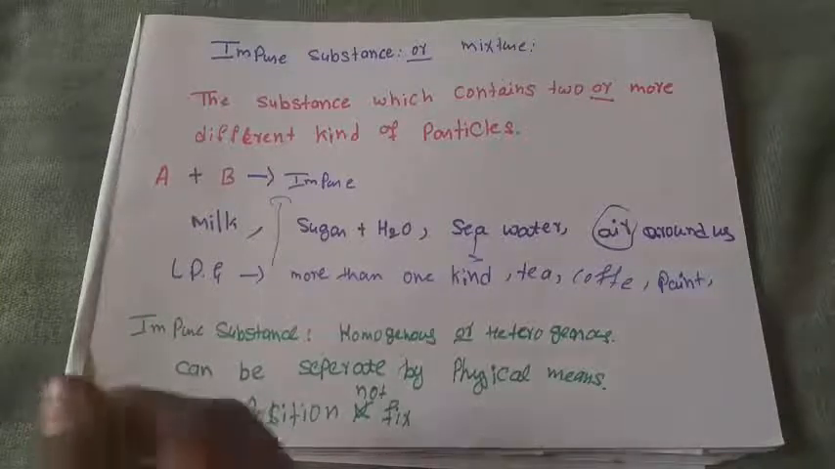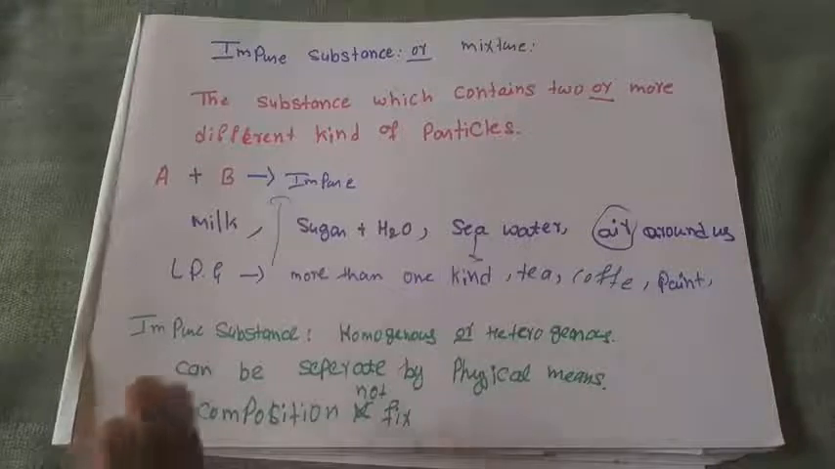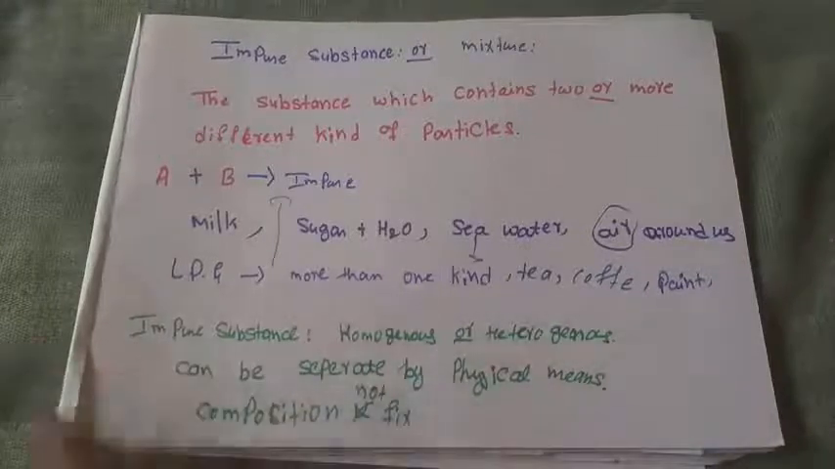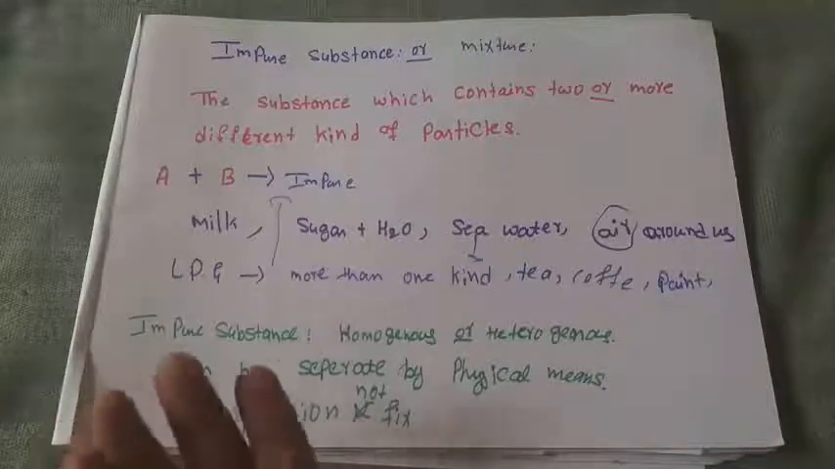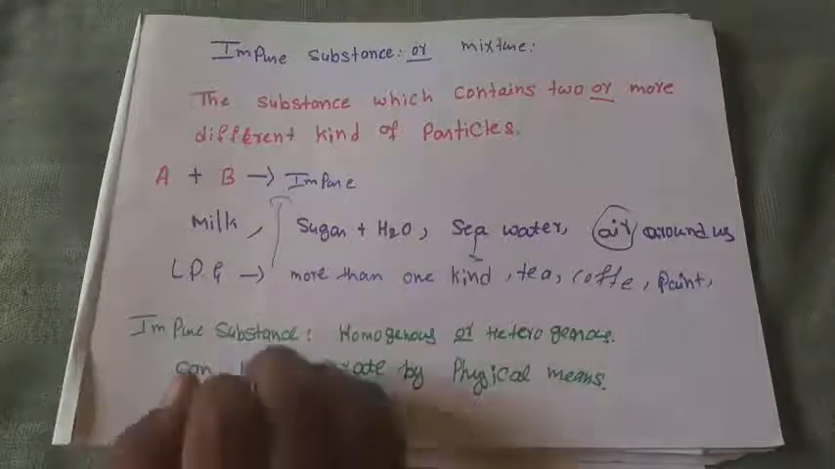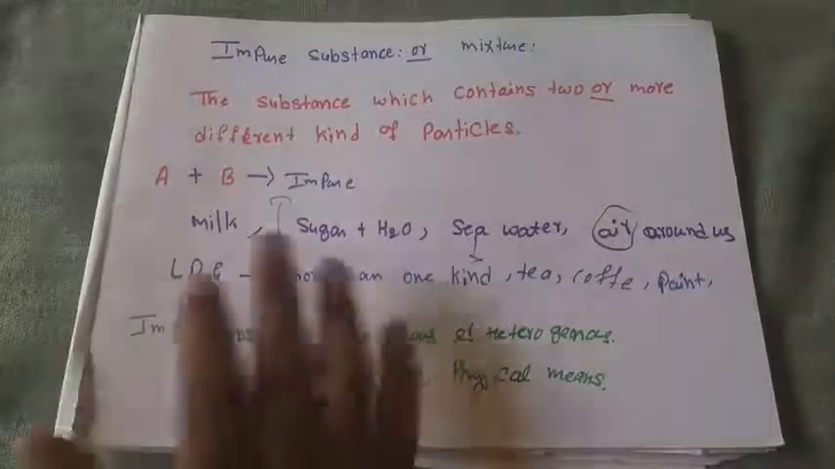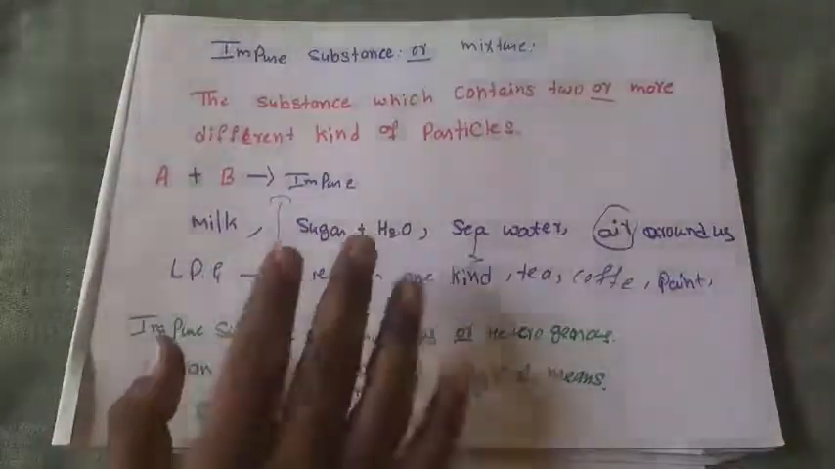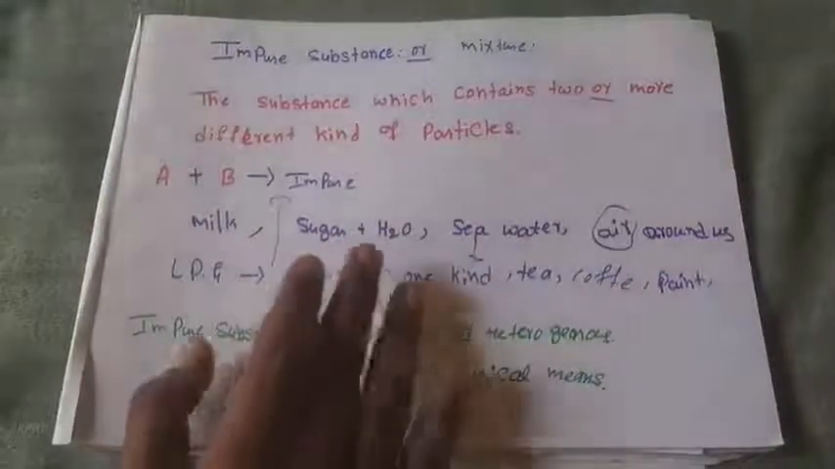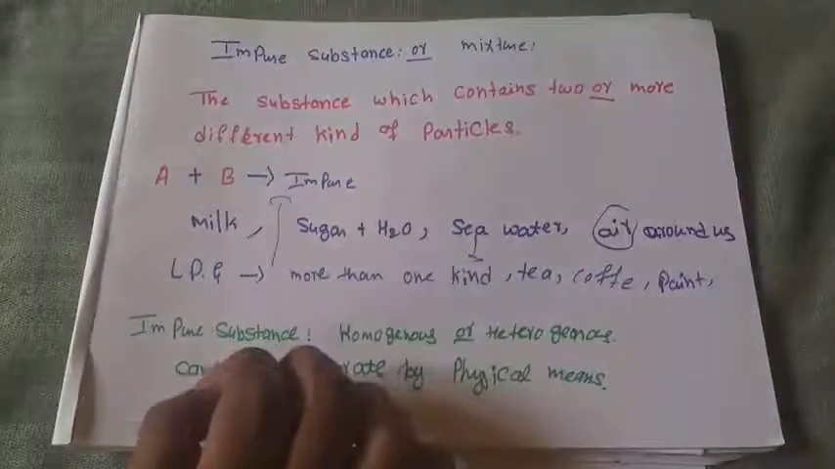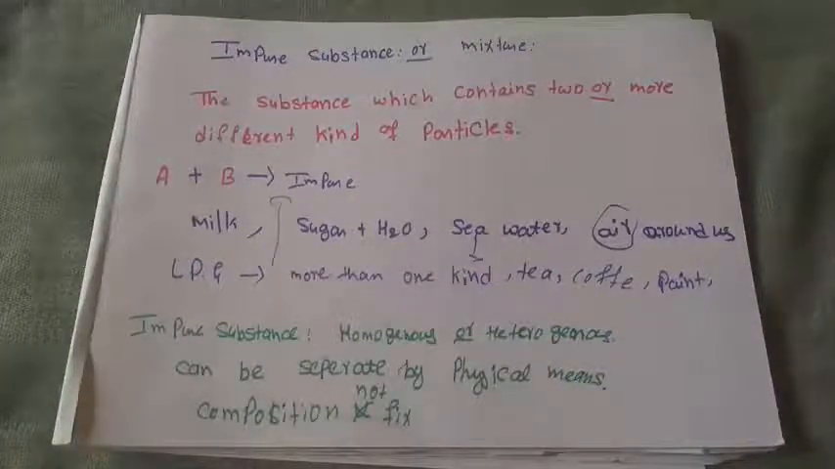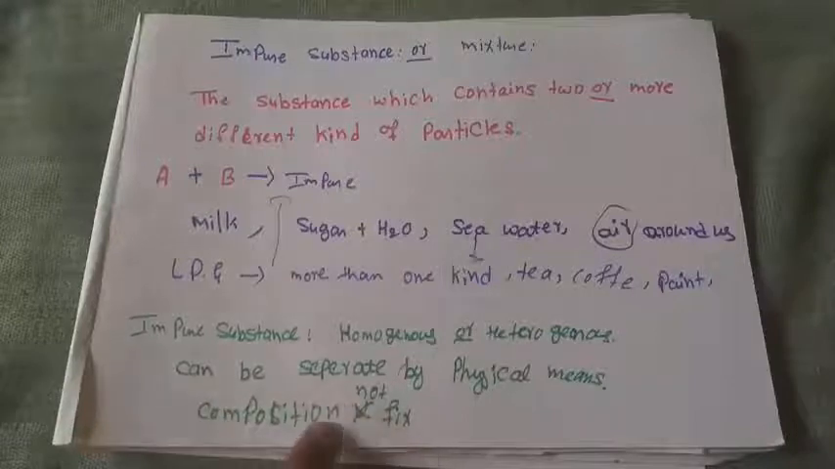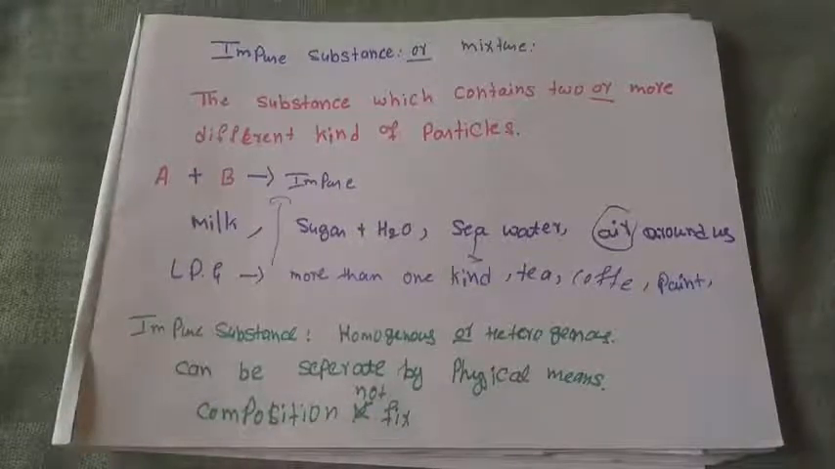Because of that, the melting point and boiling point of these mixtures change with time or with any other criteria. But in a pure substance, the melting point and boiling point do not change. Just consider water. The boiling point of water is 100 degrees Celsius. At 100 degrees Celsius only the water starts to boil if it is pure. If it is impure, then the composition varies, and the melting point and boiling point may vary. Okay, this is all about pure and impure substances.